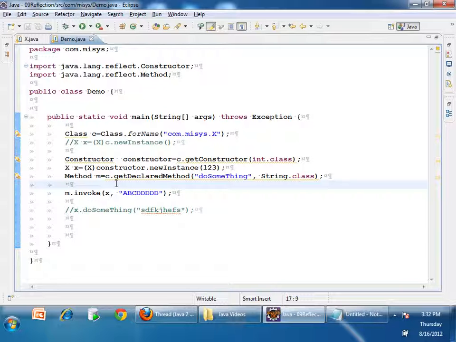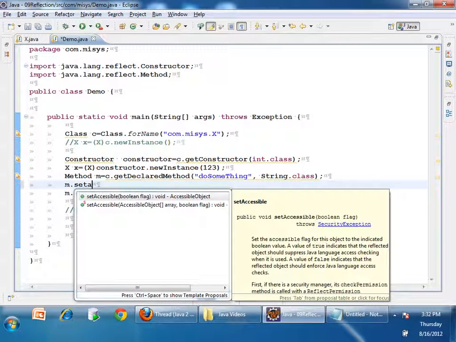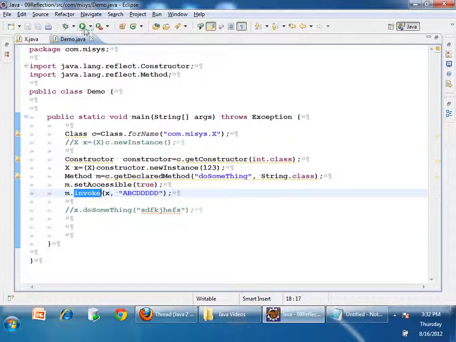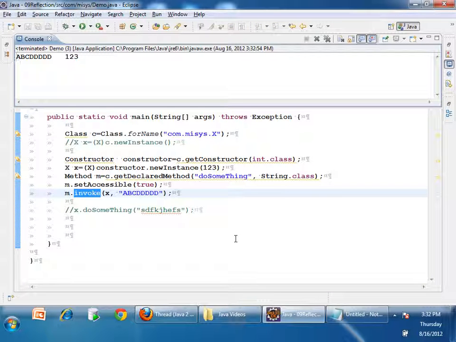So you can do it: method dot setAccessible to true. Now I said setAccessible to true, and then I am calling invoke. Let's see. Got it? Invoke, right? Actually, private methods cannot be accessed. By default, the JVM also will not allow. But here, what am I doing? I know that I am accessing a private method and I did it, even though it is illegal. Yes, it's up to me.